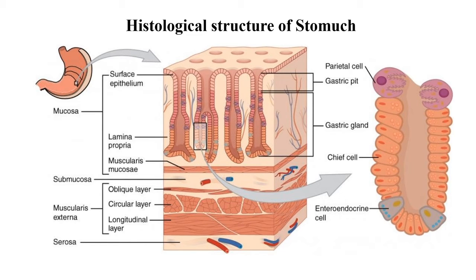On one side, there is mechanical digestion by the action of circular, oblique and longitudinal muscle, and on the other hand, these gastric juices mix with food, so there is a double action of the enzyme and mechanical stroke on the food, so the food is completely digested in the stomach.